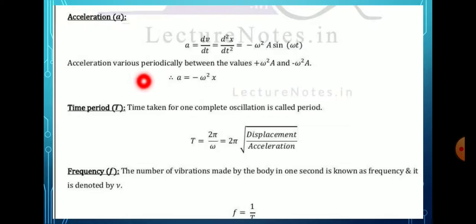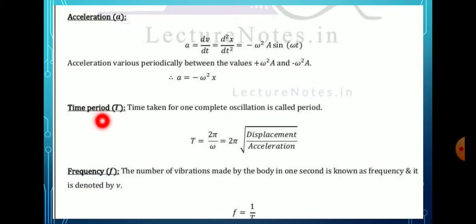The acceleration varies periodically between the values plus omega square a and minus omega square a. Here a = minus omega square x, where x is given by a sin omega t.